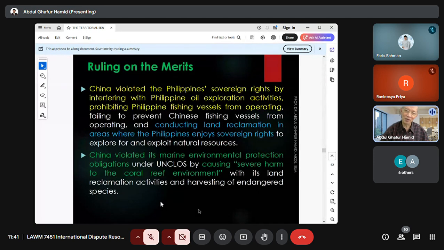But as you all know, China is a big power. From the very beginning, they objected to the arbitration tribunal. They do not accept the tribunal, and finally, when the arbitral award was made, they declared that they will not accept and comply with the award.